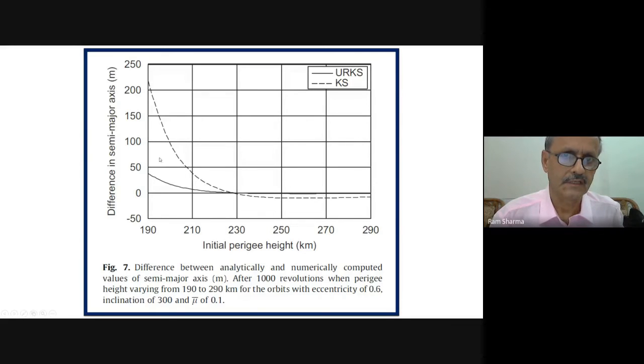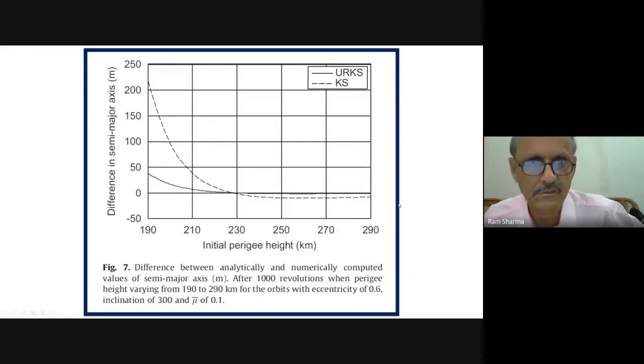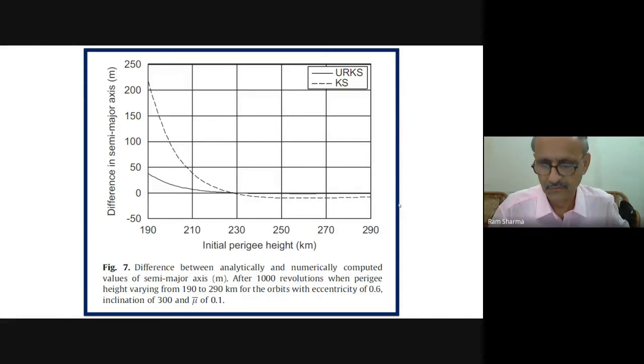Here the analytical and numerical values are compared. But this theory has shown almost no error afterward, almost negligible error. Over this figure we don't see much error. Each division is 50 meters, so even if there is an error, only 1 or 2 meters may be there. So this is very accurate with altitude.